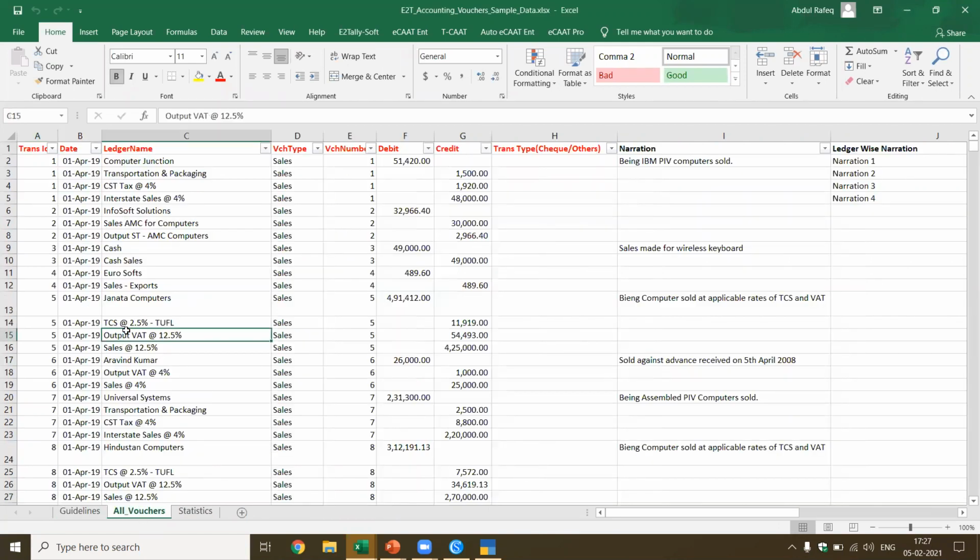Here, if you see, we got the vouchers. There are different voucher types. Last time also I showed you, these are the voucher types I have, and these are voucher types with voucher date 1 and 2.